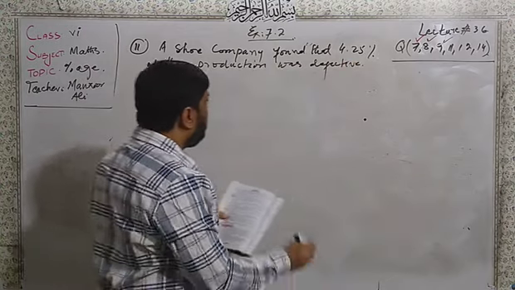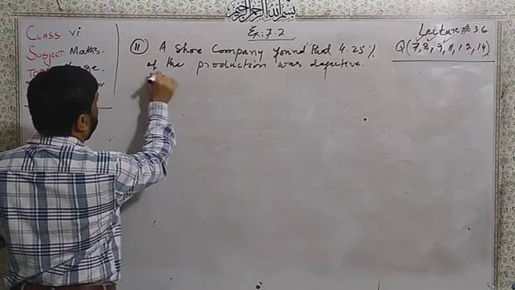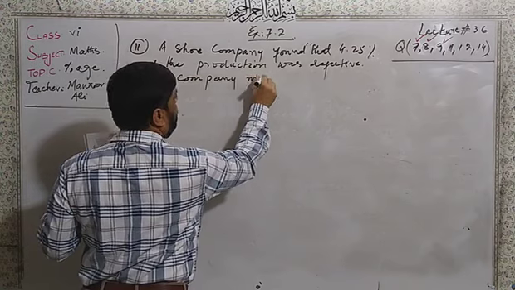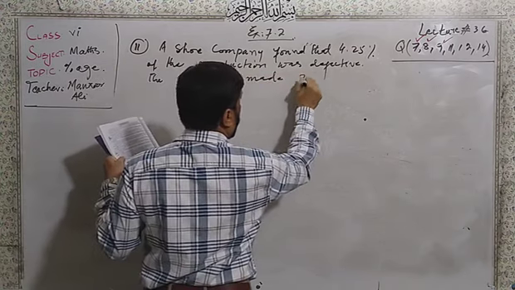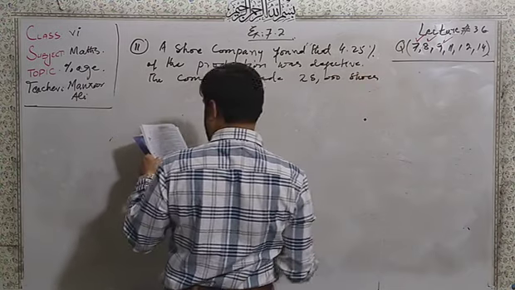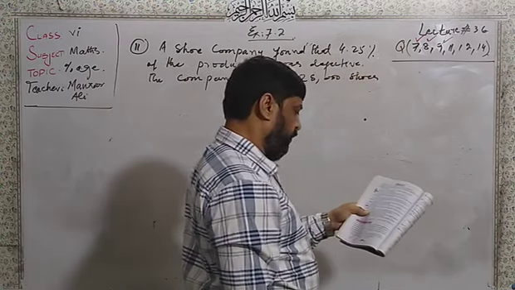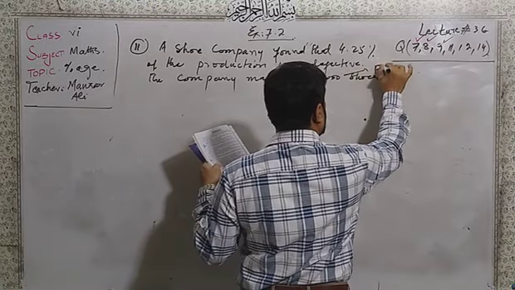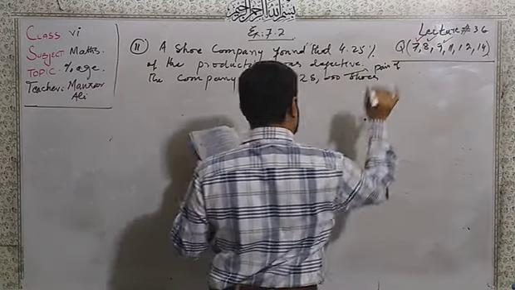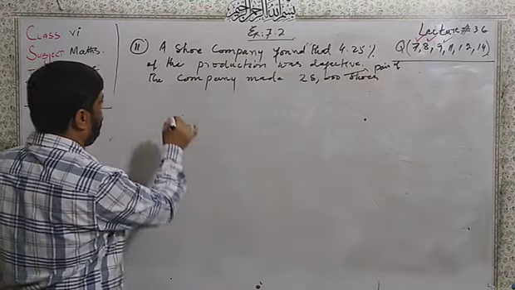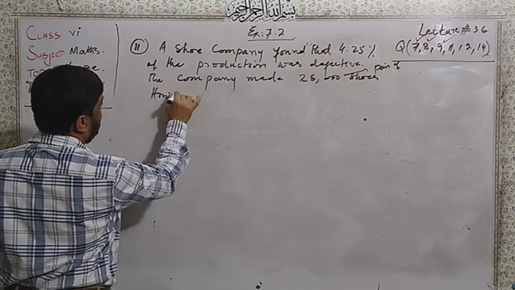The company made 28,000 pair of shoes. How many pair of shoes were defective?